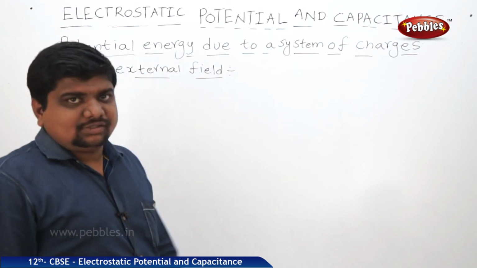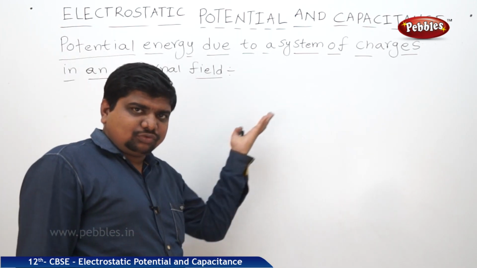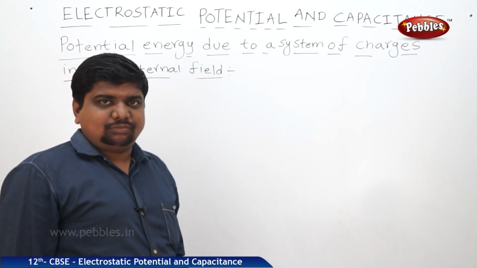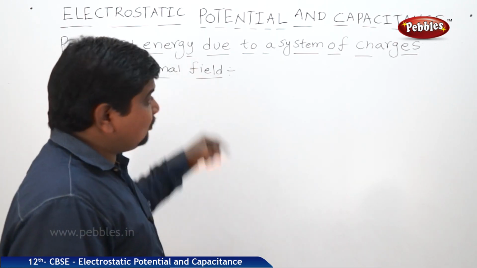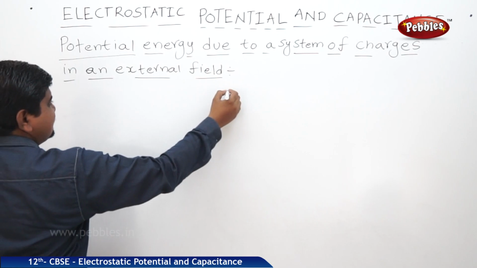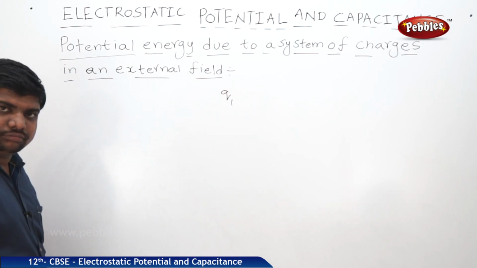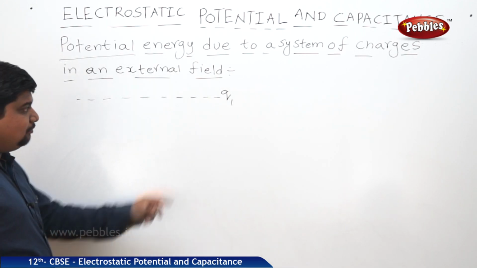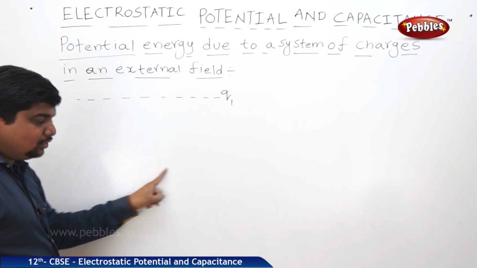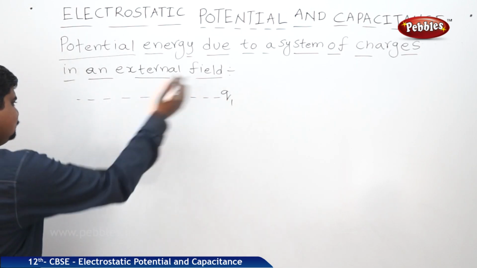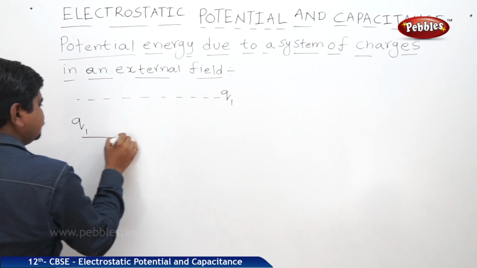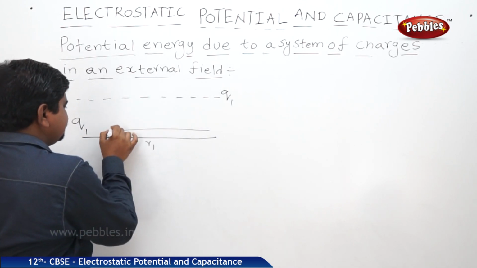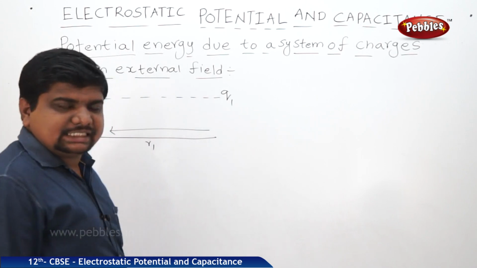Now there are 2 charges. One is at infinity and we are bringing that charge towards the distance r1, and another charge is also there, and that should also be brought towards another position. The visualization of this concept is like this. Let us take a charge q1 which is at infinite distance. Now I am bringing this q1 charge from infinity to a position called r1. So q1 came to r1. This is the direction of approach. We did some work to move it.